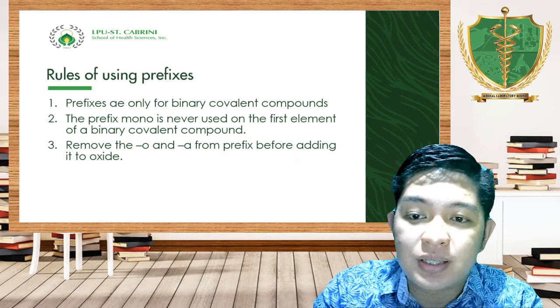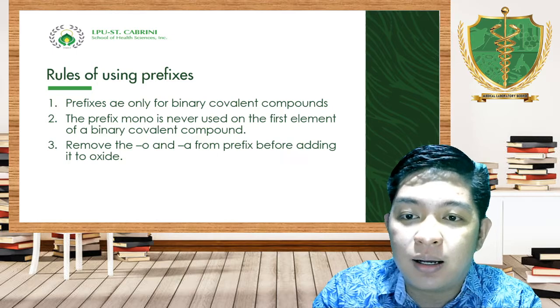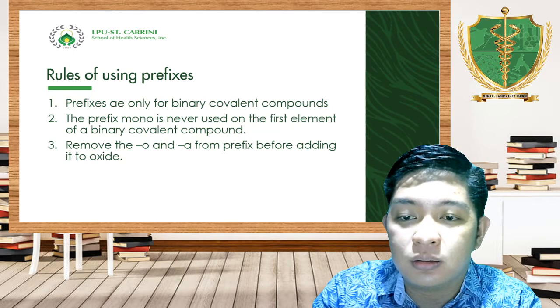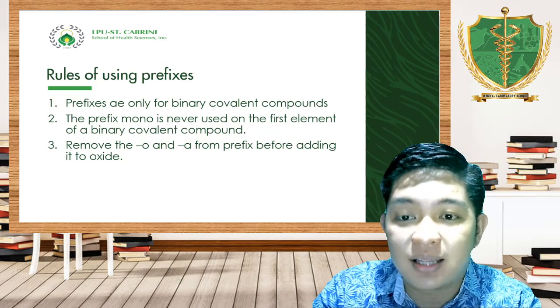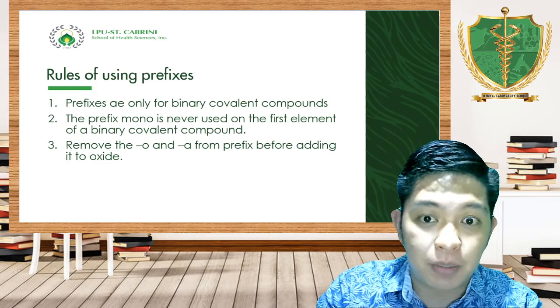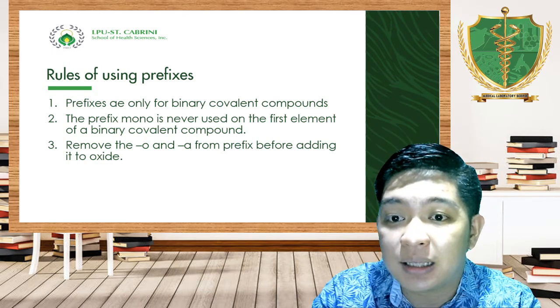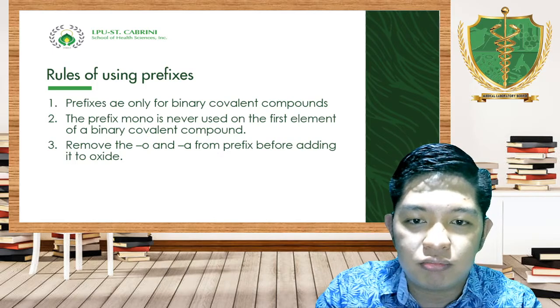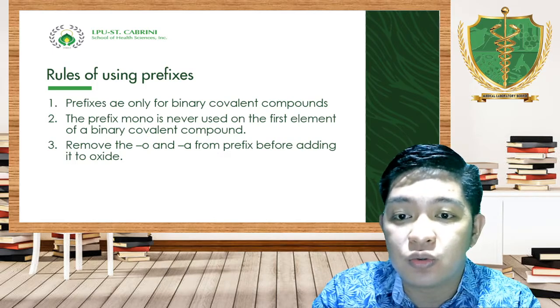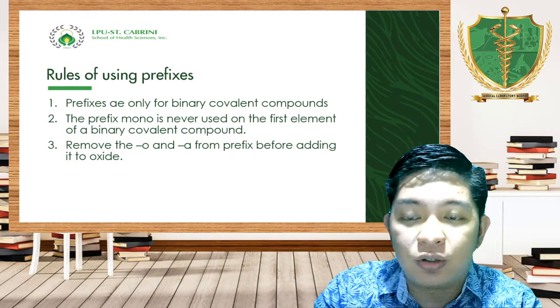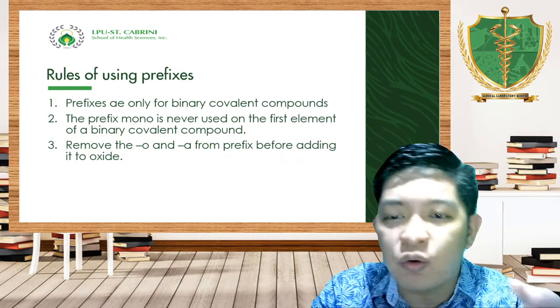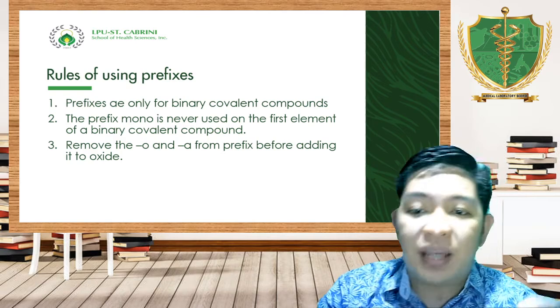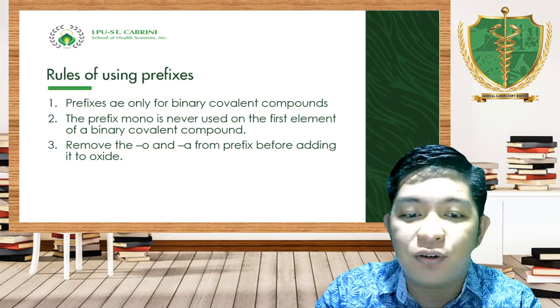So in our previous example, we have dinitrogen tetroxide instead of saying tetraoxide. But in IUPAC, they consider that tetra. But in common names, don't have to use tetra. Or we have to remove O, we have to remove A in the prefixes for oxide.